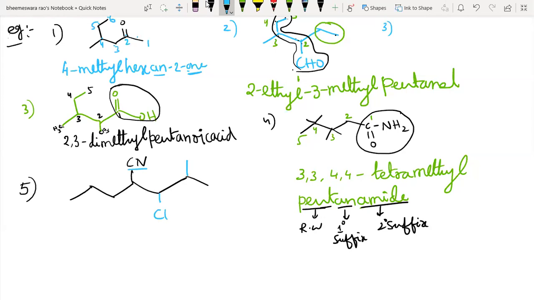Its name is cyanide, so you can also say its secondary suffix is nitrile. Very good. Now it is a terminal functional group, so we should assign number 1, 2.